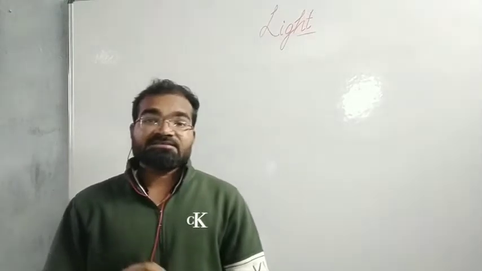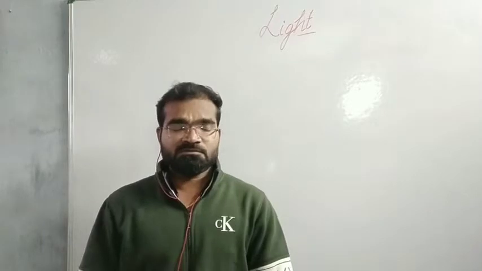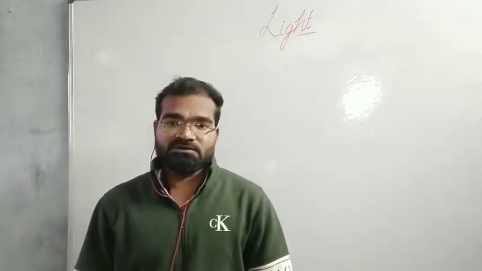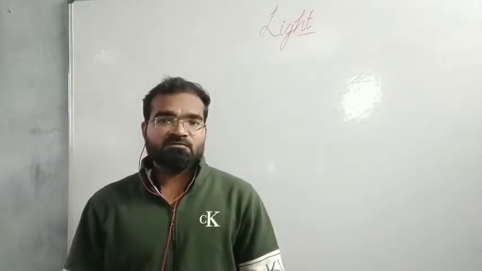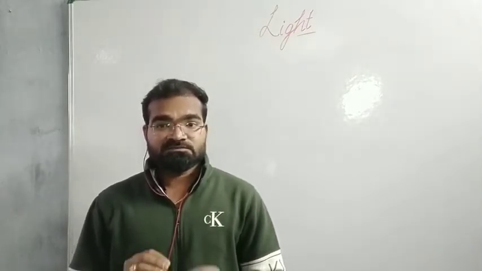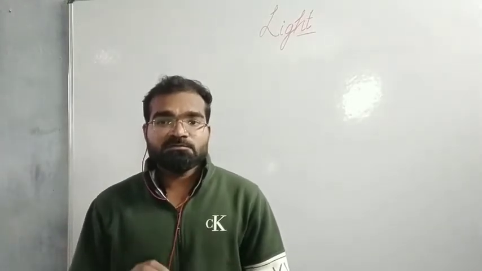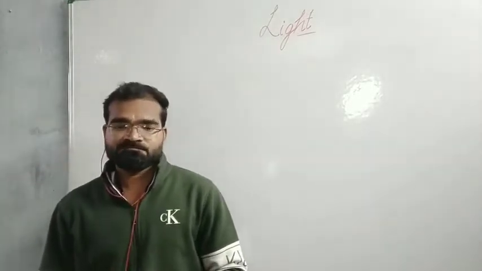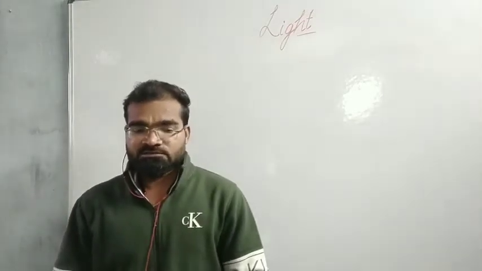We know that light casts a sharp shadow of an opaque object. What is an opaque object? An opaque object is that object which does not allow light to pass through it. So we already know that light casts a sharp shadow of an opaque object. This means that light travels in a straight line. This is because if light could bend easily, it would also be able to go behind the opaque object and there would be no shadow formed. Hence we can say that light always travels in a straight line direction.